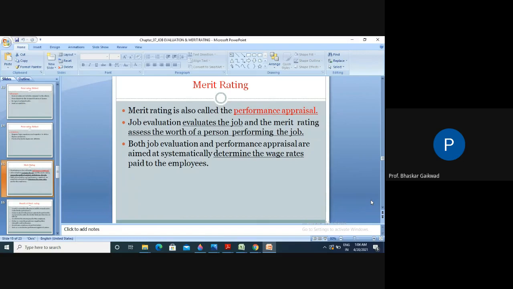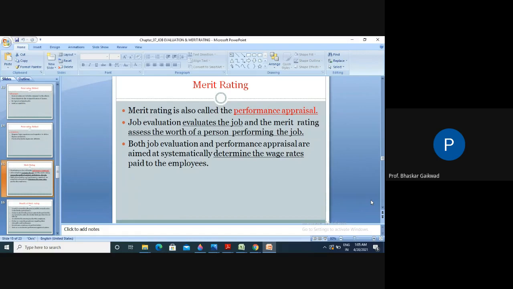Now, the third point. Job evaluation is useful for explaining the relative wage system and removing doubt among the employees regarding wages and promotions. Once we decide the wage system and the base is the job evaluation, no doubt will remain. A similar point in merit rating: it acts as a guide to employees for better performance and self-development in future. So this merit rating system acts as a guide to employees for better performance.